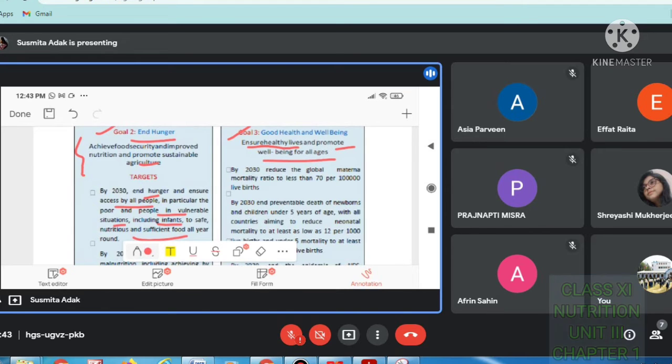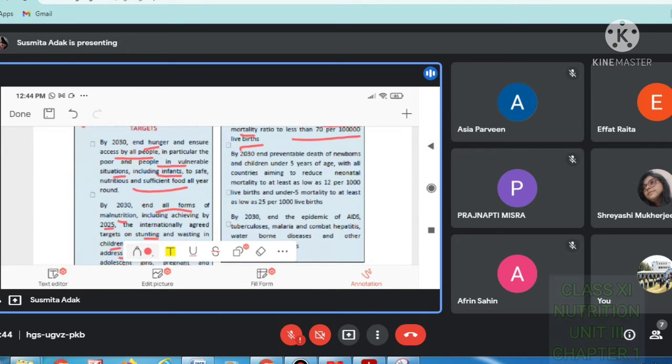By 2030, reduce the global maternal mortality ratio to less than 70 per 1 lakh live births. Means create such good health so that mortality rates will decrease, that is less than 70 per 1 lakh live births. Okay, by 2030